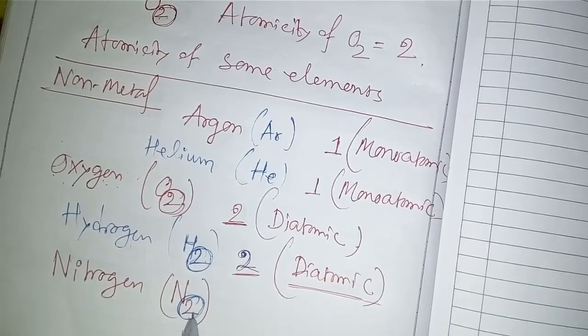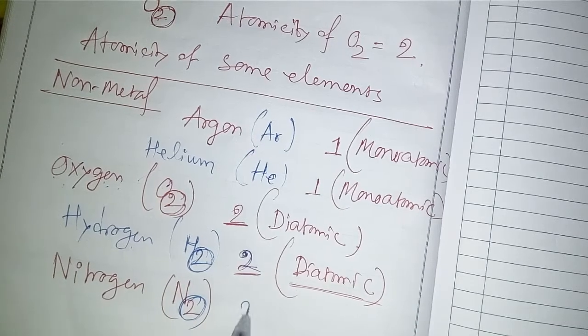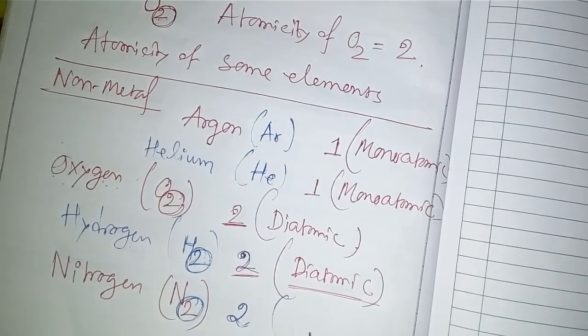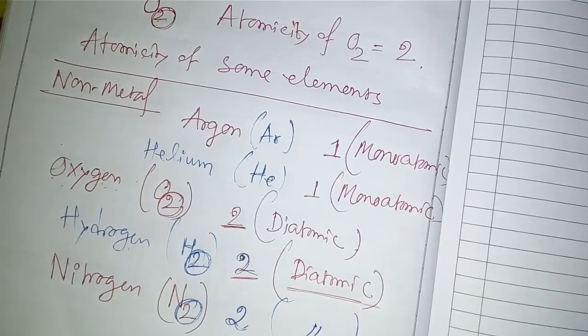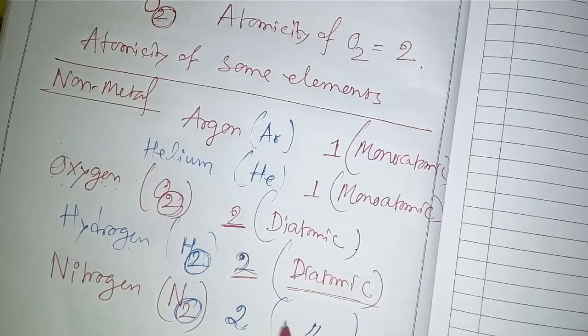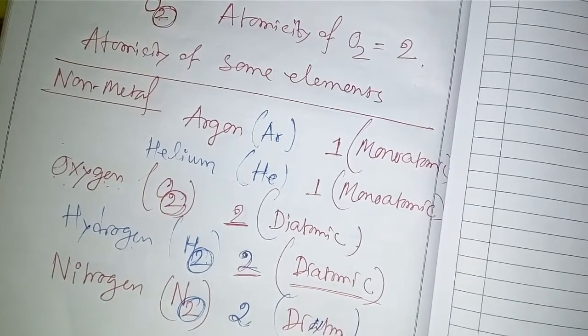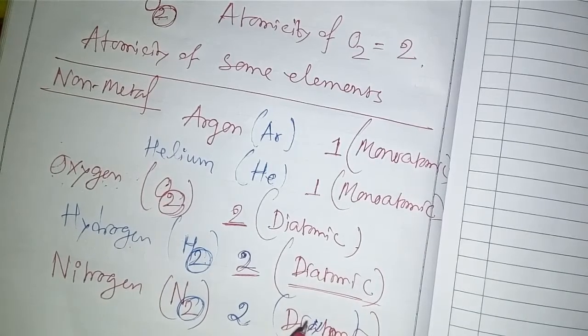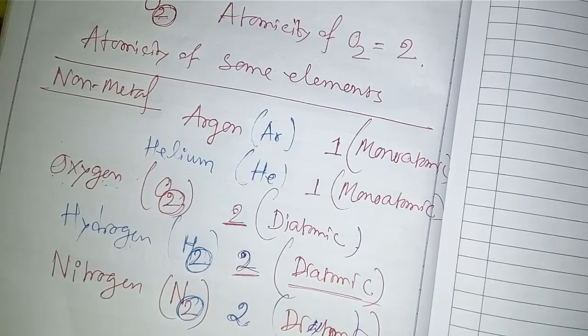How many atoms are there? 2, so the atomicity is 2. This is also diatomic. You can write diatomic.